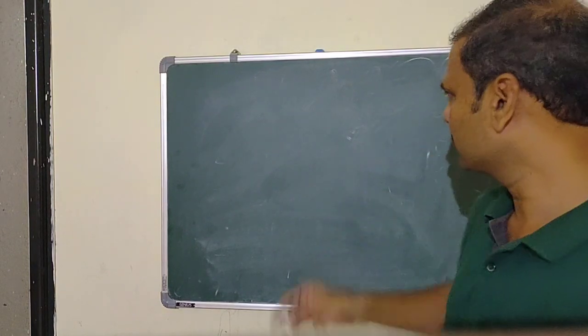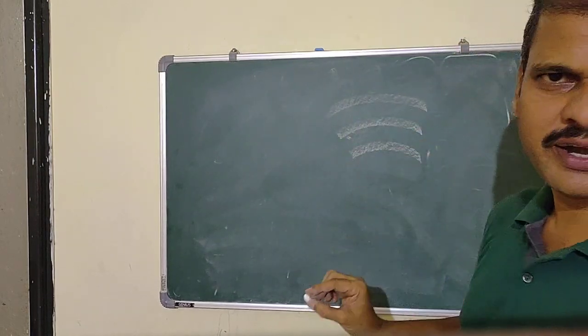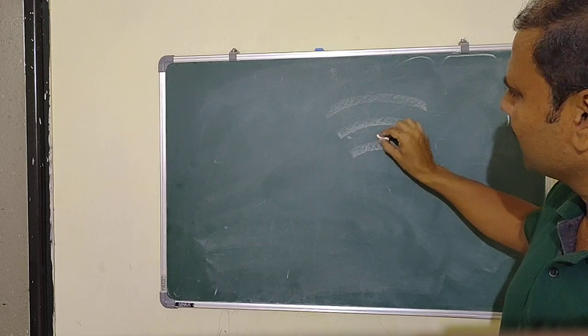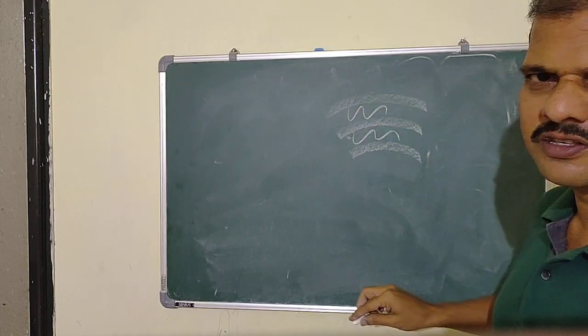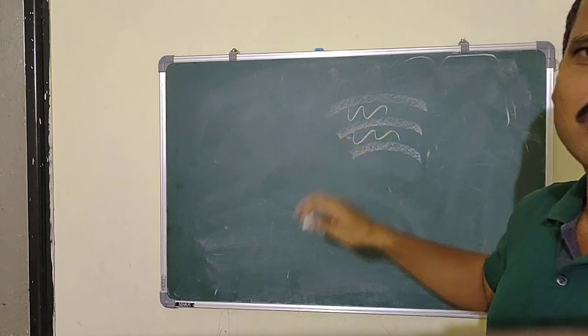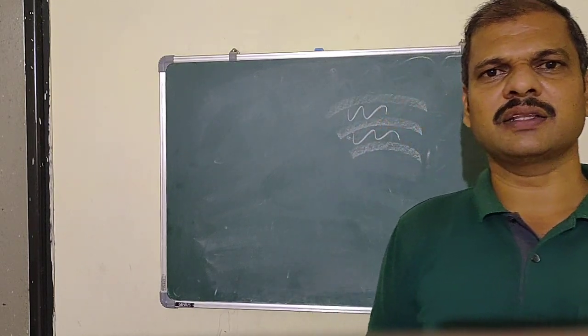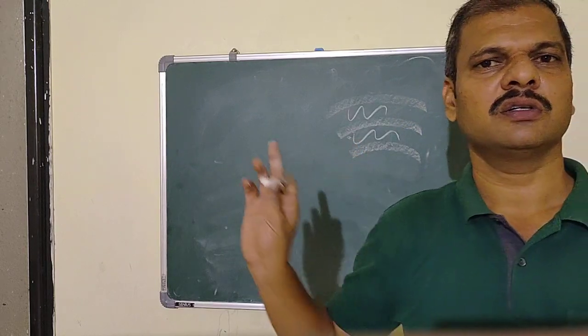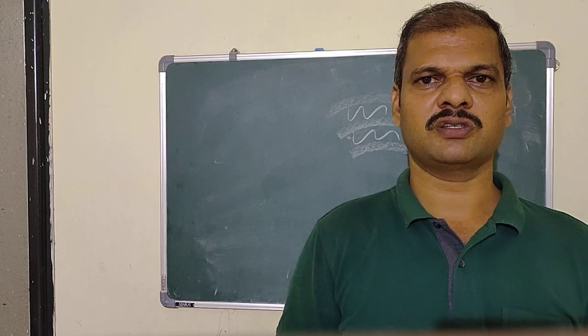These three layers will form spaces. So in the next lecture we will get the information on these spaces formed by the meninges. Okay.